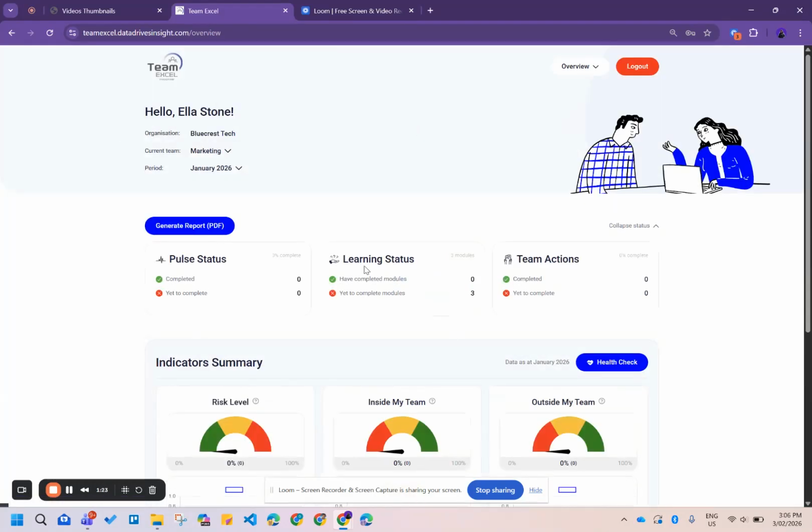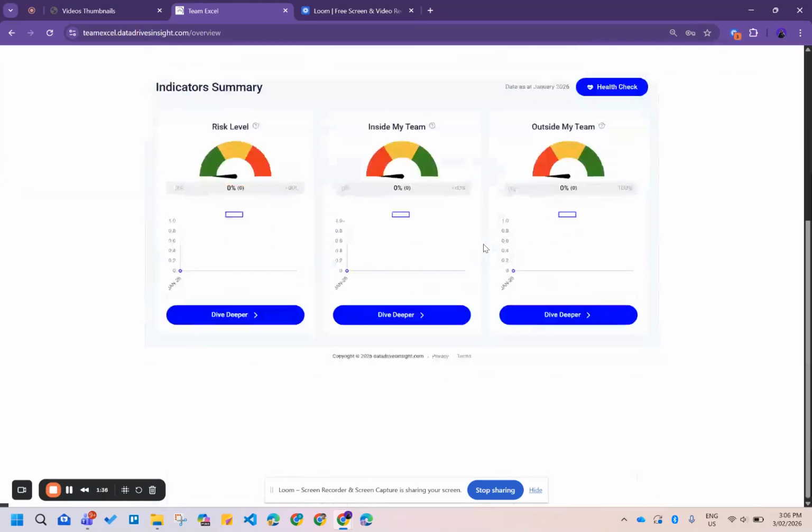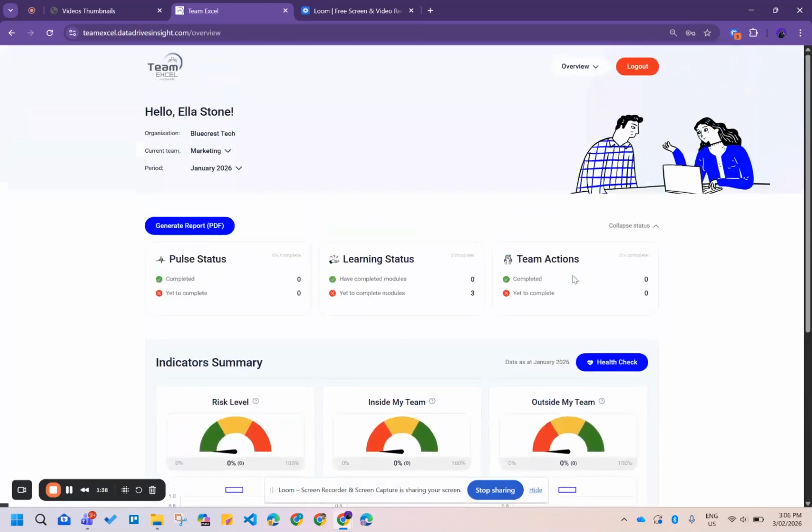In the overview screen, you can see that there are no pulse breakdowns available to her. That's because a team leader cannot view the pulse breakdowns. They can only view the high level summary: the pulse status, response rate, the learning status, and then the team actions. And they can also view the results under the indicator summary.